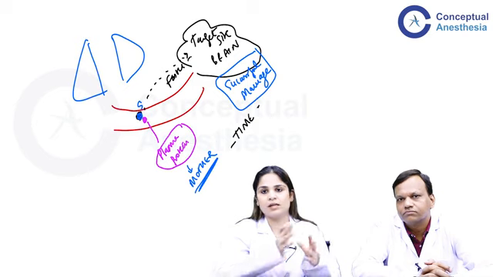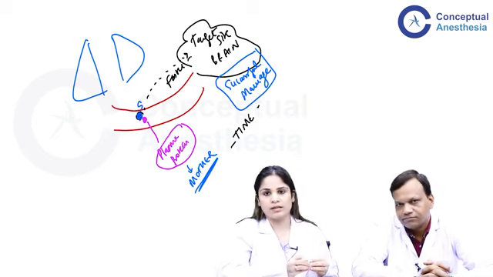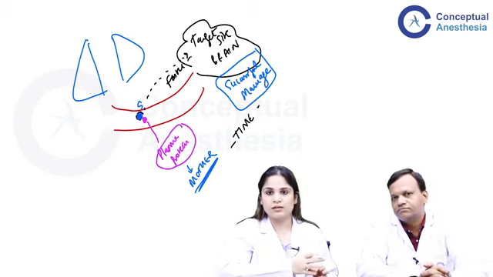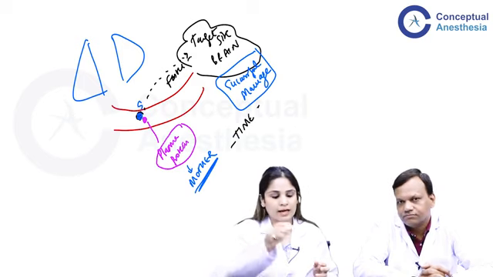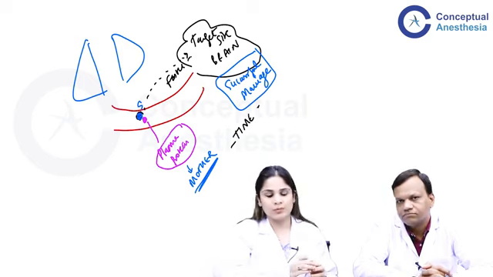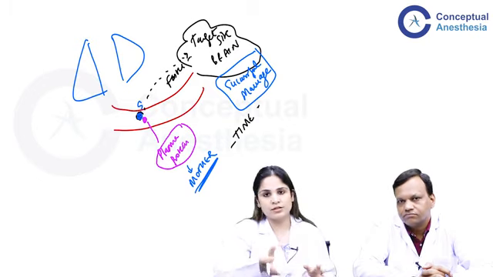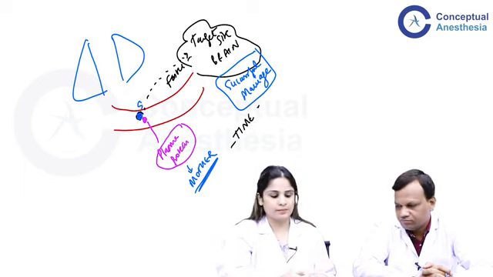So it is the same thing with volatile anesthetic agents. The more they are bound to plasma protein in the blood, the more time they take to reach the brain. So the more time they will take to anesthetize the patient. And the less they are bound to plasma protein, the more they go to the brain, act on it, and quickly the patient gets anesthetized. That is the whole point of how blood gas partition coefficient came into play.